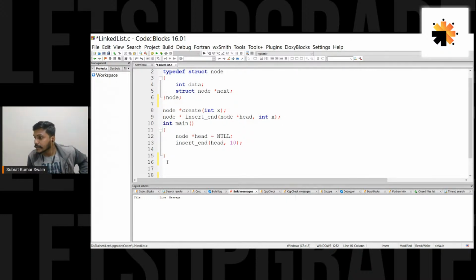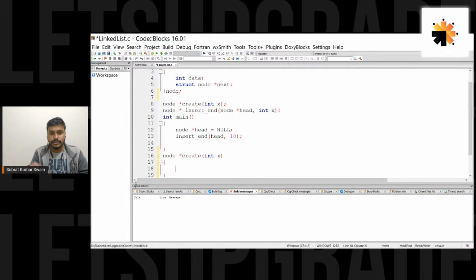Let's try to define this create function. So node star, I hope it's visible to everyone clearly. Yeah, it's visible. So node star create, and we'll take this x. What is this x, guys? This x is nothing but data for the node which we are going to create. So this create function will create a new node with this data x, and it would return the address of that node. That is why the return type of this function is node star, because it would return an address of a node.